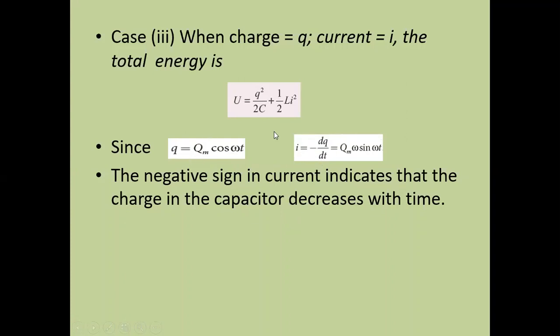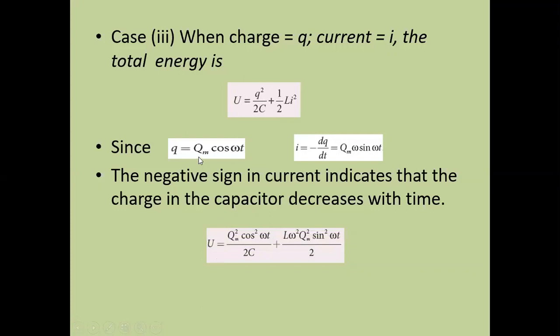Using this equation and differentiating, Qm is a constant, so I write it as Qm itself. The differentiation of cos omega t is minus sine omega t, and the differentiation of omega t is omega. So here you will get a minus, and another minus is here. Minus and minus will become plus. So the current value is Qm omega sine omega t. Now I'm going to substitute in these equations.